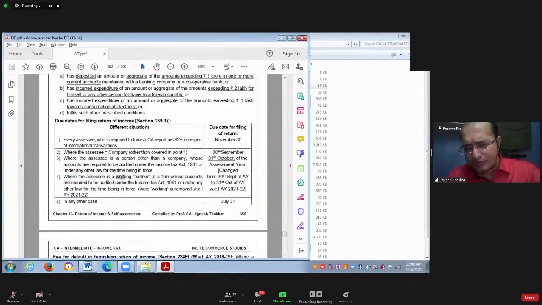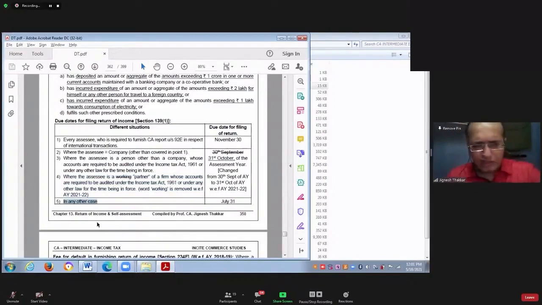So only if the SSE was a working partner was he covered by point number 4. Now they have removed the word working. So whether you are a working partner or non-working partner will not make any difference. If you are a partner in the firm whose books of accounts are required to be audited, then for you the income tax return filing due date will be 31st of October of the assessment year.